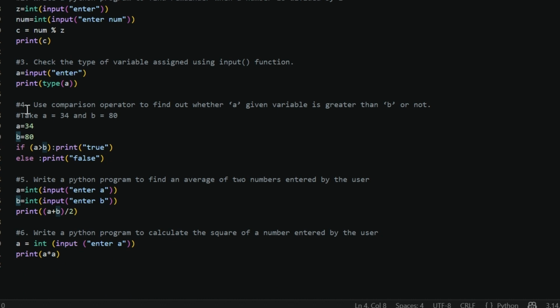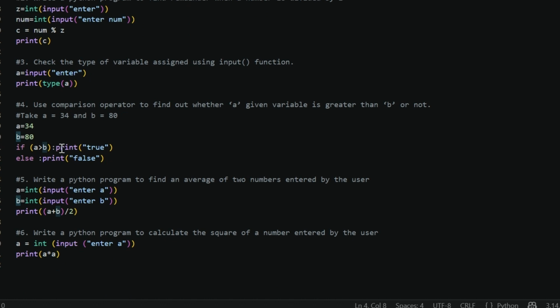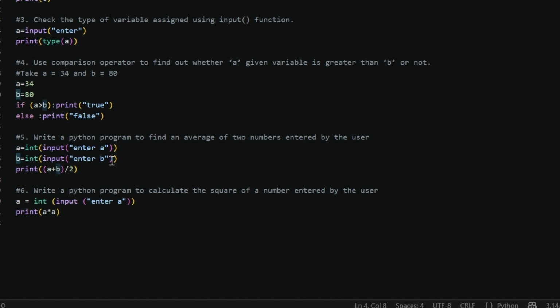Use a comparison operator to find out whether a given variable is greater than b or not. So take a as 34 and b as 80. If we are using a conditional statement, if a is greater than b, then this is the syntax of if. In this we have to use this colon, then print true. If a is greater than b, then print true. If not, then print false. Else means false.